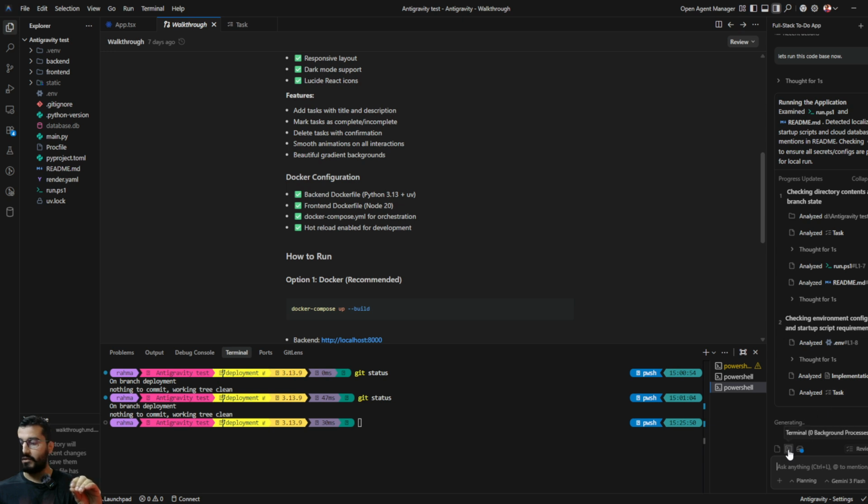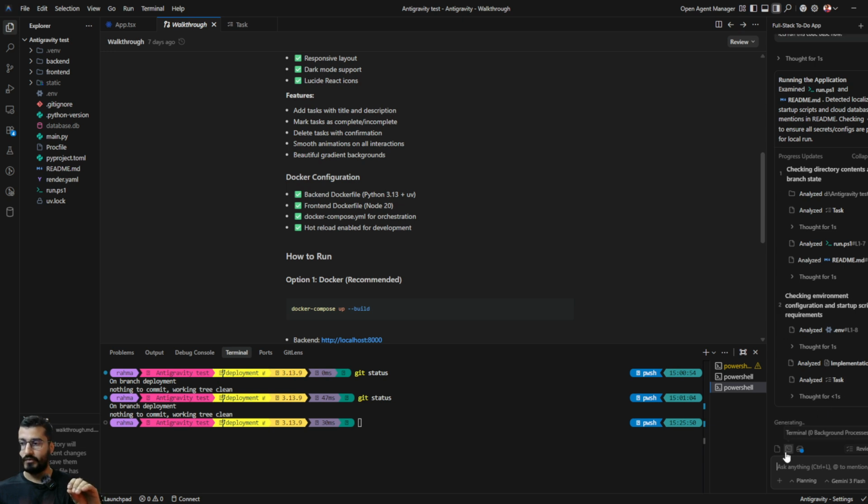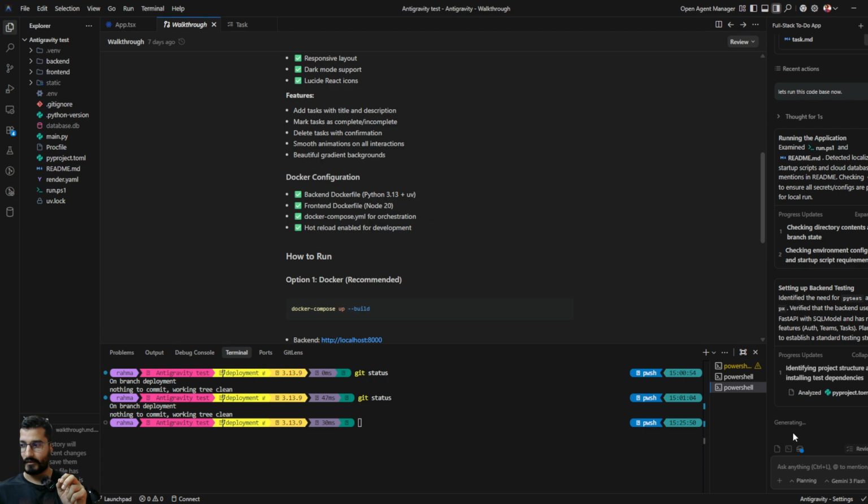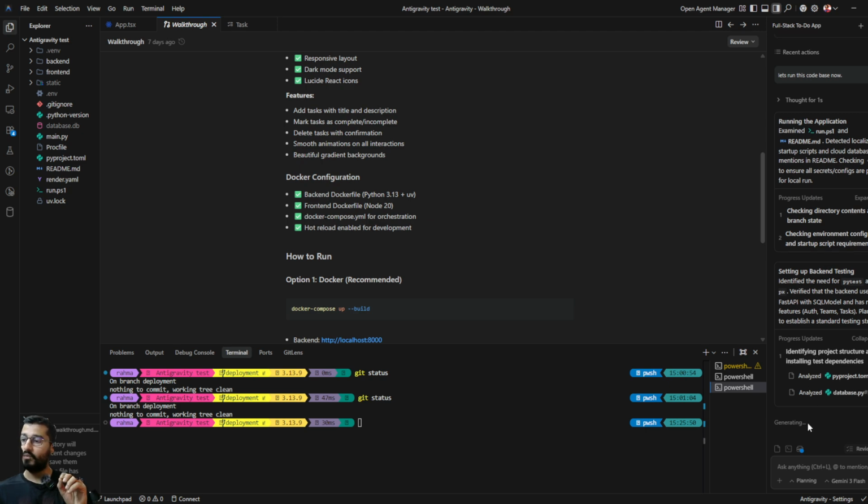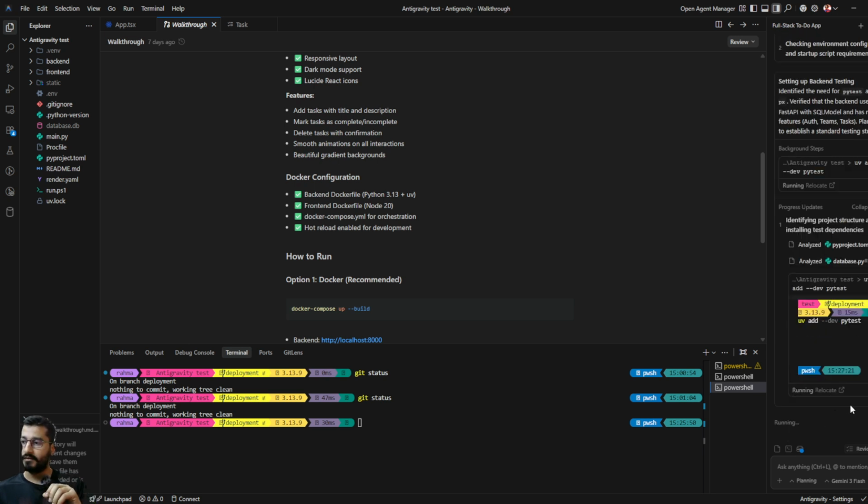It is trying to bring up the terminal, so it will run the command, and here you will see the background terminal. You will be able to see if any terminal is running, and you can close it and manage it from here. So that's how terminal management is also very convenient in this.